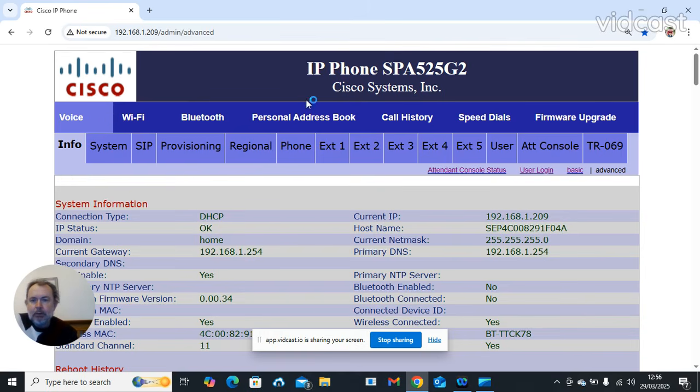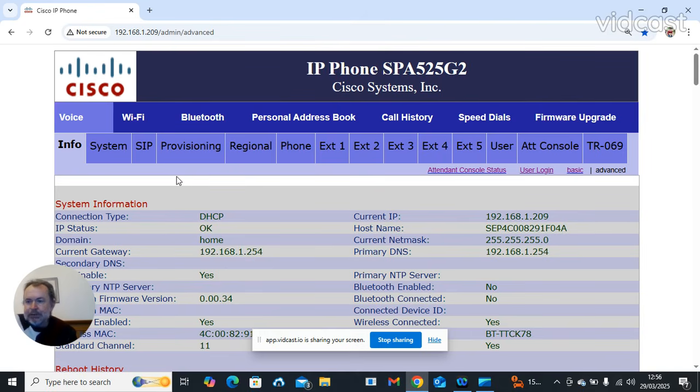Underneath the name Cisco, you've got Wi-Fi, Bluetooth, address book, call history, speed dials, and firmware upgrade. When I had this working for the VoIP networks, I don't really use this top bit. I did upgrade the firmware on this particular phone before, but you don't really need to worry about this. Once you've done the Wi-Fi from the phone, it's pretty easy to set up on Wi-Fi. Then you can leave all that top stuff alone.